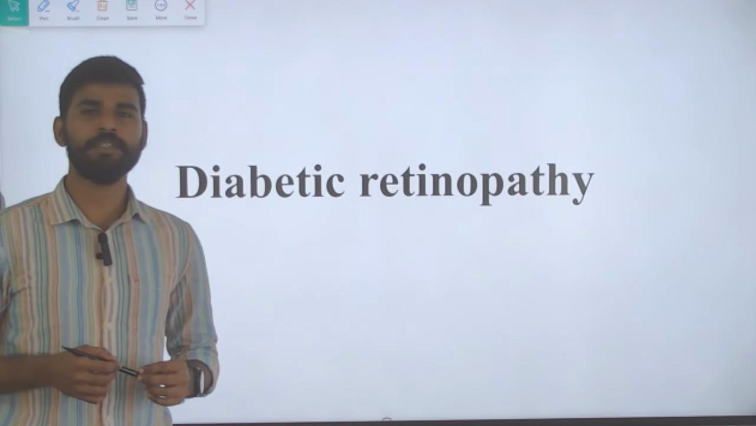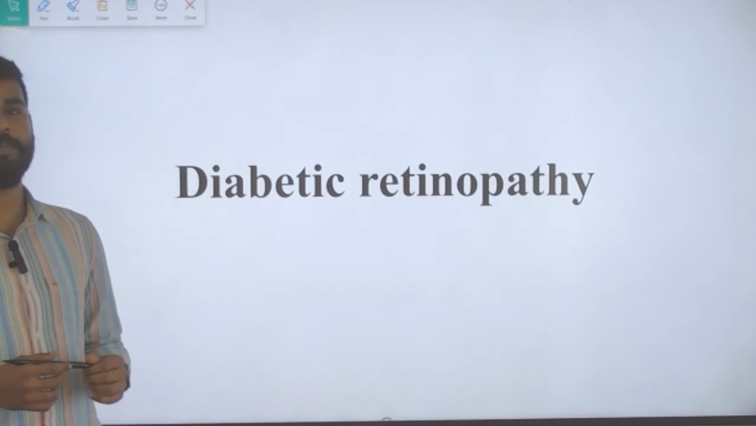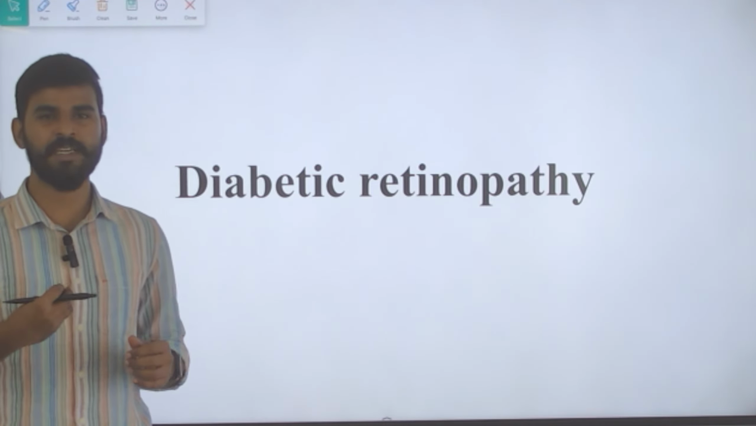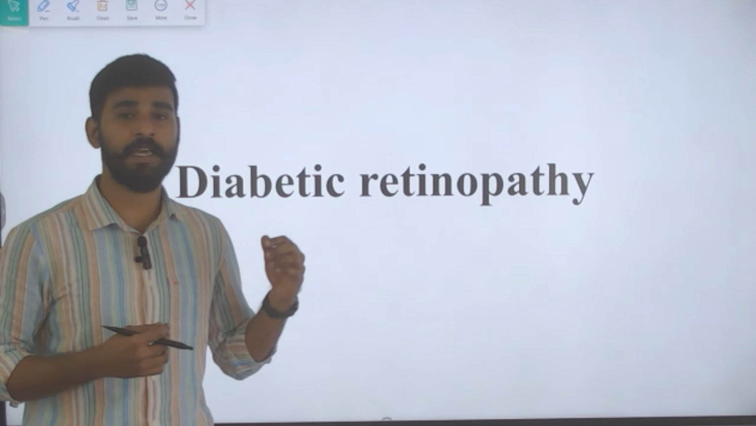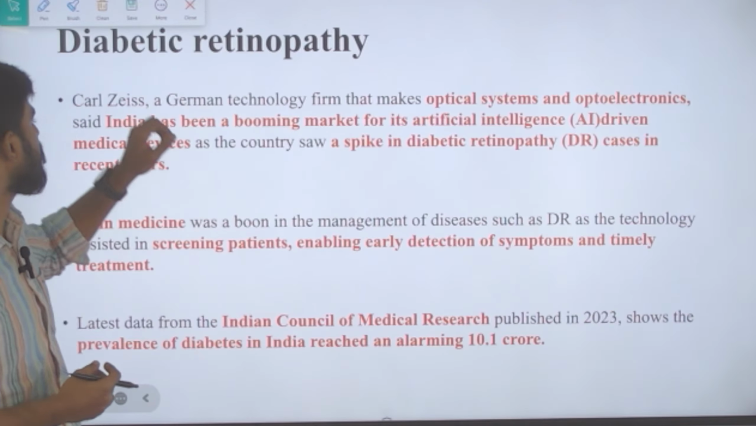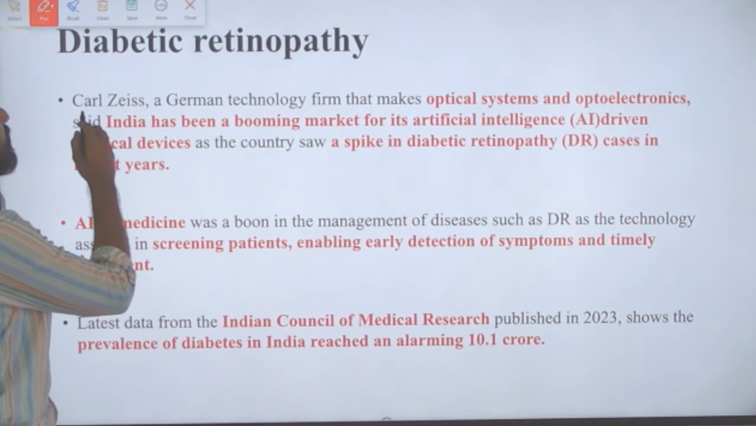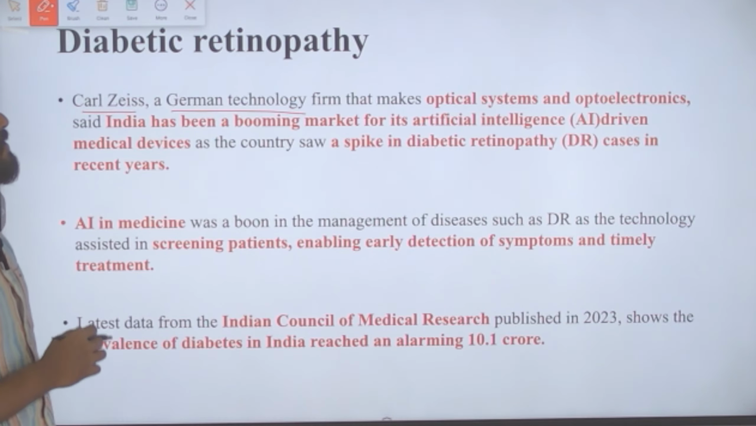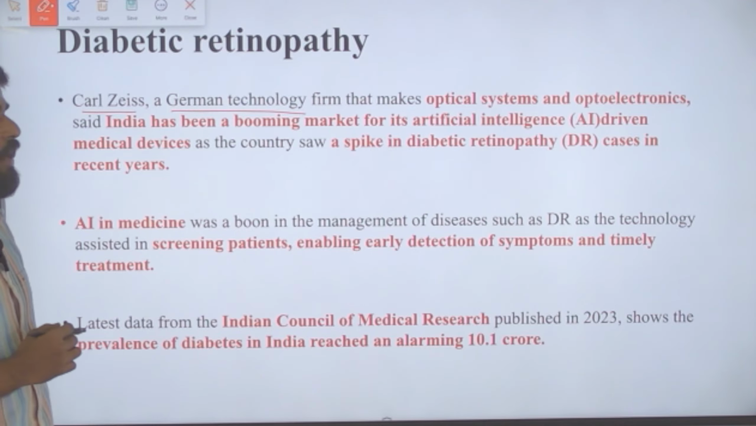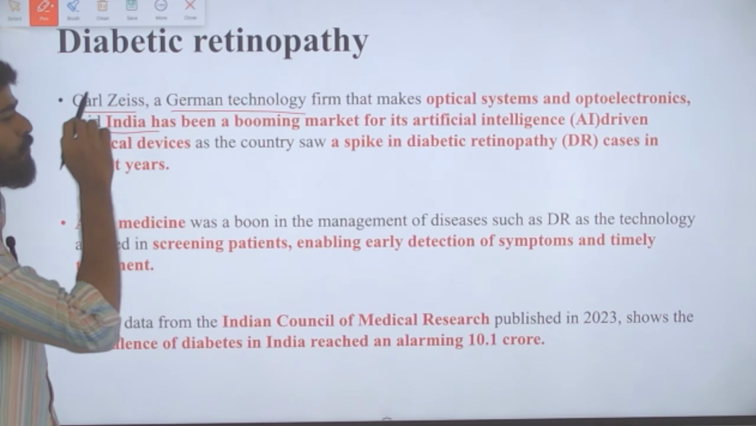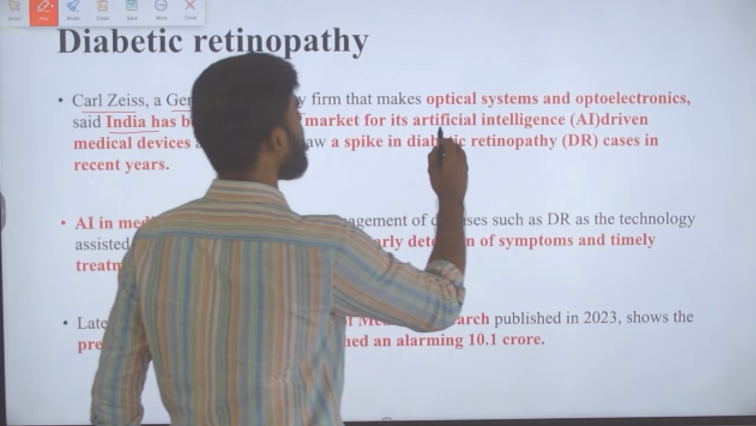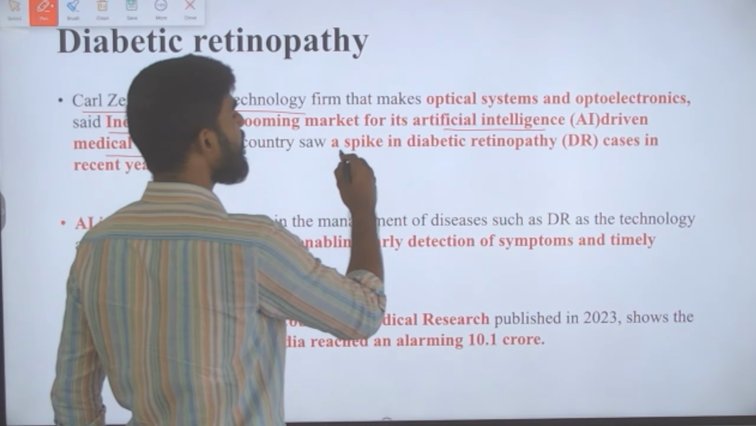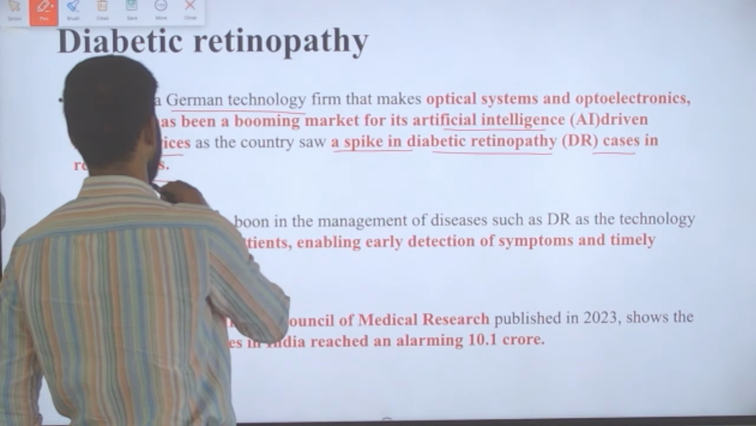The topic that we are going to discuss now is diabetic retinopathy. What is this diabetic retinopathy? What are the different types or subtypes of diabetic retinopathy? Let us understand, and we need to know why this is in news. So Carl Zeiss, a German technology firm that makes optical systems and optoelectronics, said India has been a booming market for its artificial intelligence driven medical devices. This is because India saw a spike in diabetic retinopathy cases in recent years.